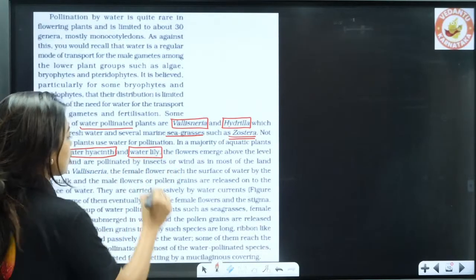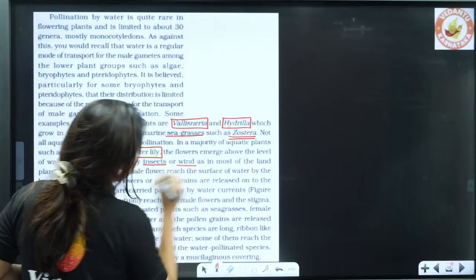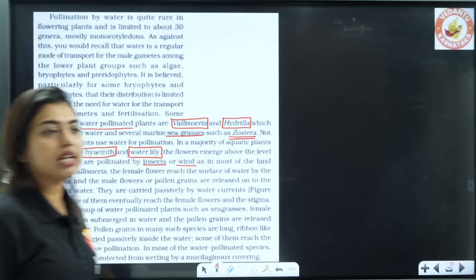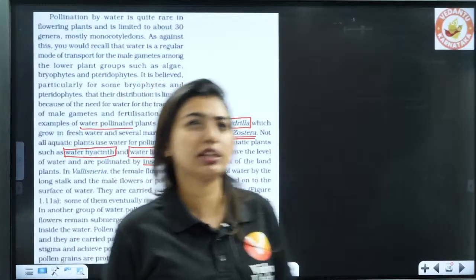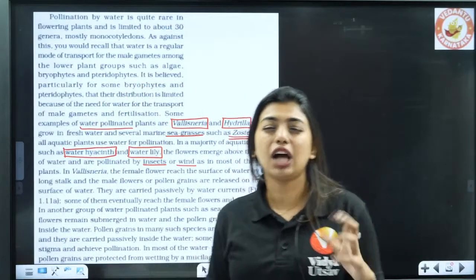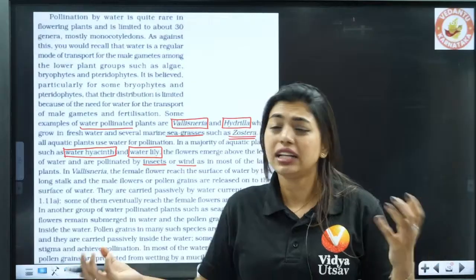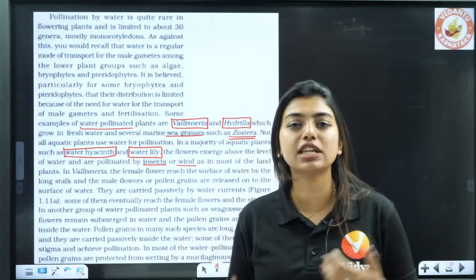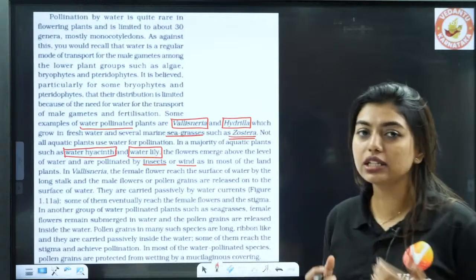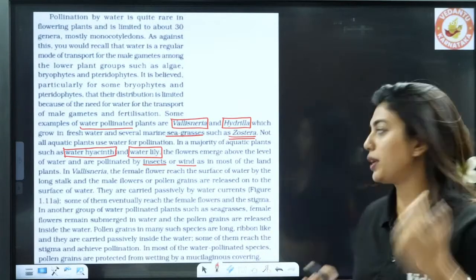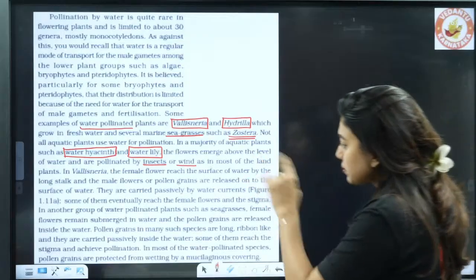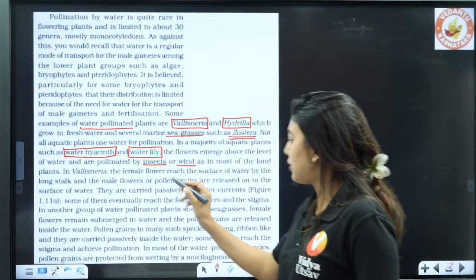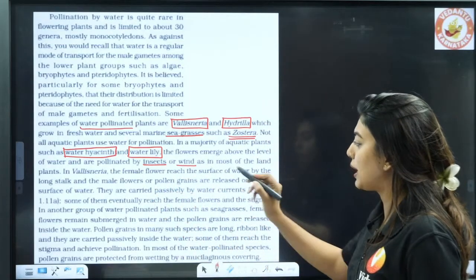What do they wait for, students? They wait for insects or wind for pollination. That is one assurity, because it means water pollination is not that big a feature. I will just come above the water level and wait for insects or wind to do pollination. That is why water hyacinth and water lily do that. Clear? Now, in Vallisneria, the female flowers reach the surface of water by a long stalk.